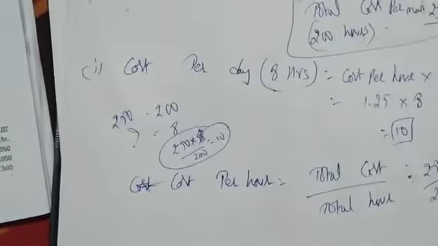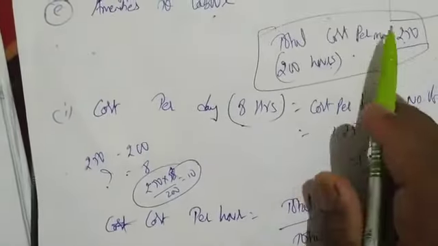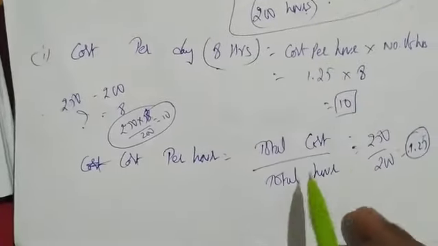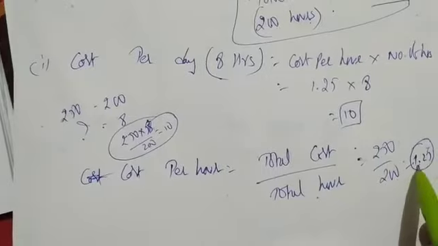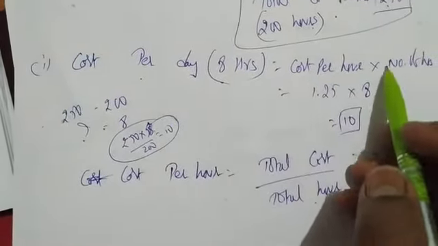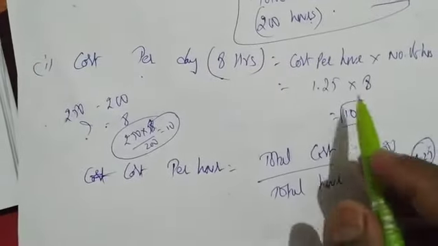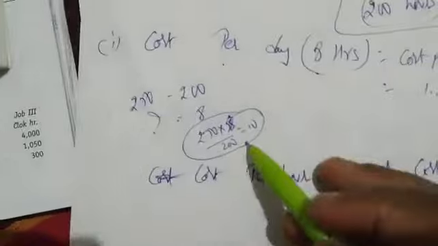The other way of solving: first I am finding cost per hour. How to find cost per hour? Total cost, that is 250, total number of hours is 200. 250 divided by 200 is 1.25, cost per hour. Then cost per hour multiplied by 8 hours, cost per day. 1.25 into 8 is 10. You can do it this way or that way.